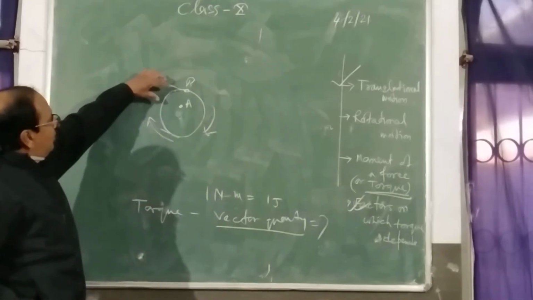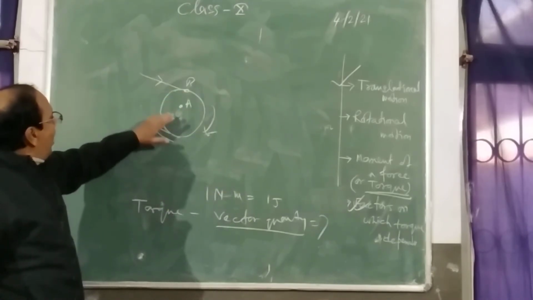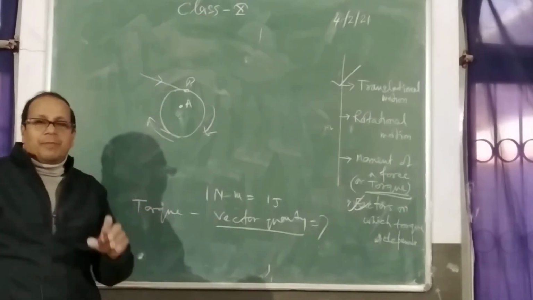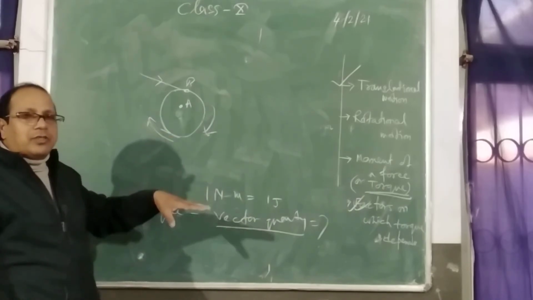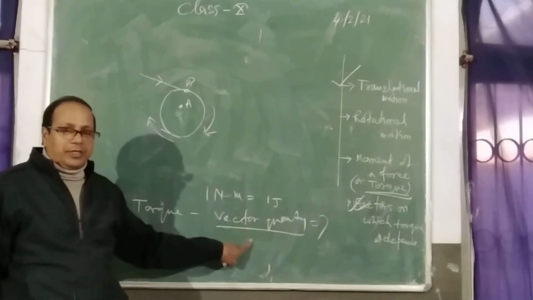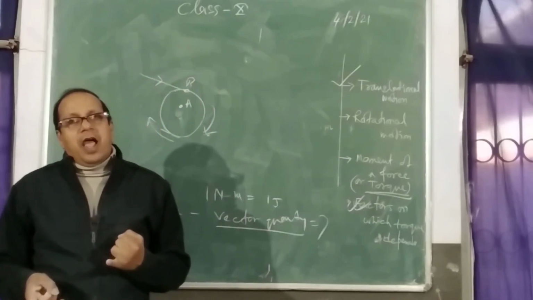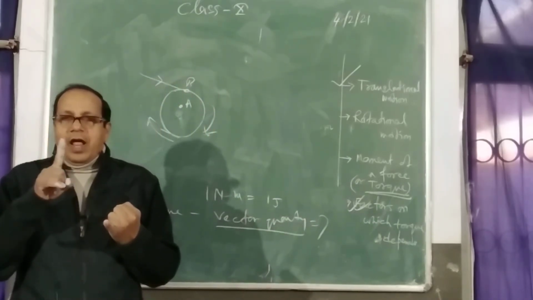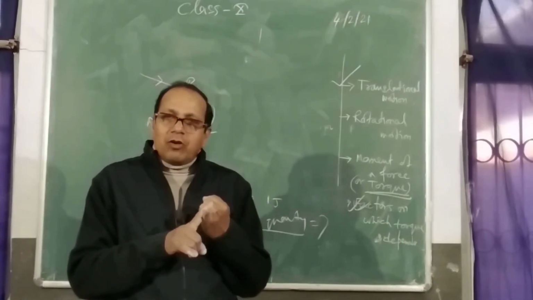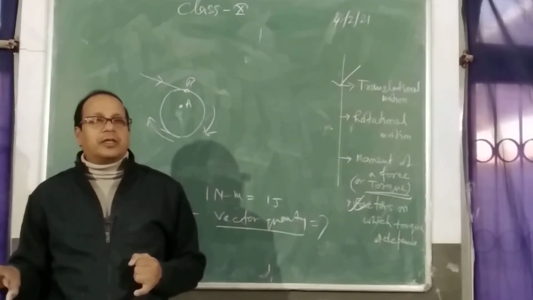So, since the same body can be rotated anti-clockwise or clockwise according to the application of the force, we can say the torque has a particular direction, either anti-clockwise or clockwise, as well as magnitude. That's why torque is a vector quantity. You keep in mind, the anti-clockwise moment is considered as positive and the clockwise moment is considered as negative.